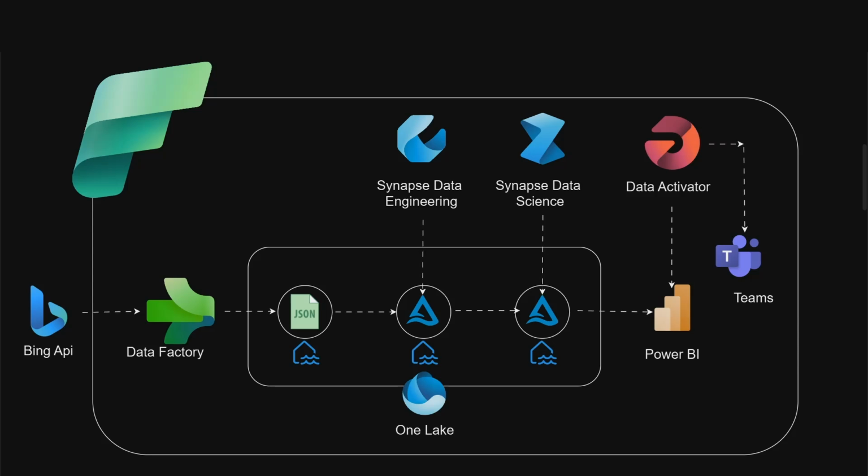The trigger can be either positive, negative, or neutral in our case. So yes, the Data Activator can alert us by email, Microsoft Teams, etc., if any of the conditions that could trigger the Data Activator to work are met.